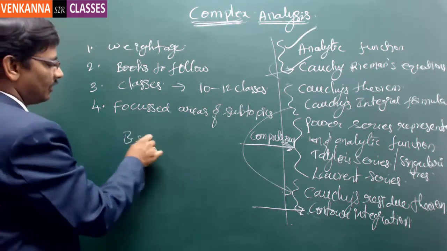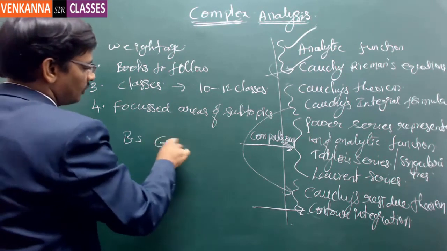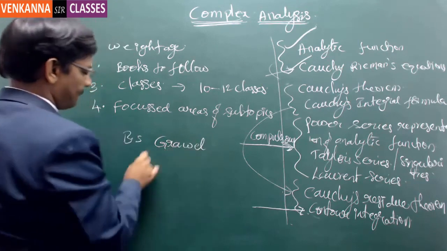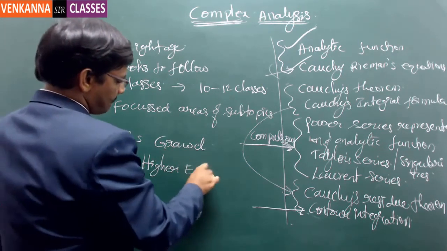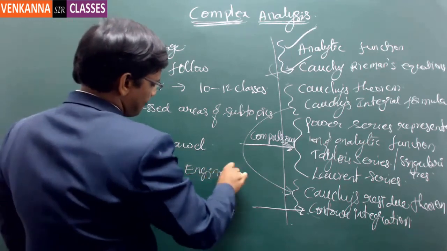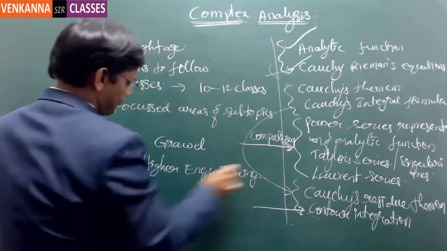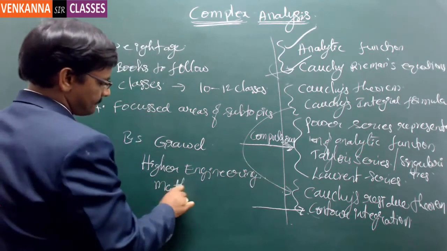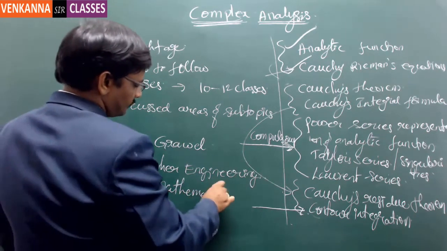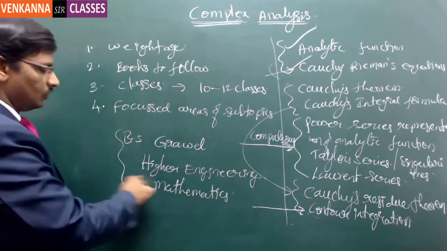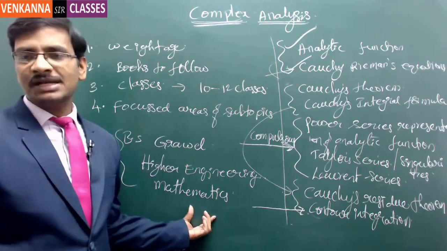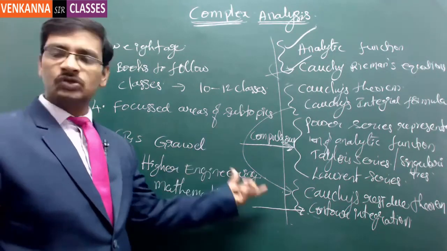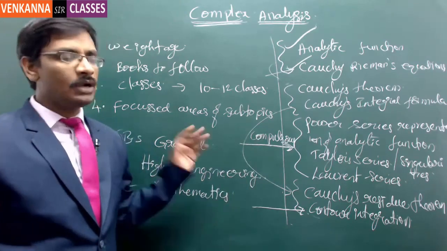So the book for almost every part of the syllabus is the B.S. Grewal Higher Engineering Mathematics. So I am going to follow this one. It is a very good book to follow. I think the recent editions are sufficient to follow the entire topic, but older editions, right?